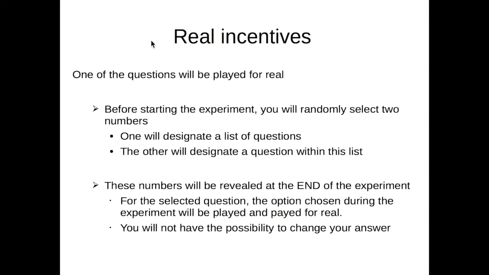Real incentives. One of the questions will be played for real. Before starting the experiment, you will randomly select two numbers. One will designate a list of questions. The other will designate a question within this list. These numbers will be revealed to you only at the end of the experiment.